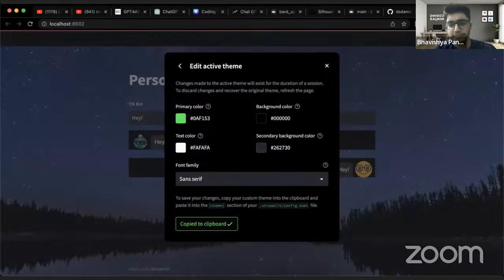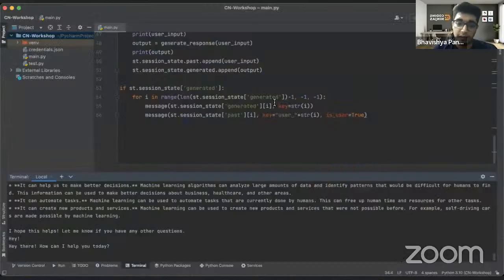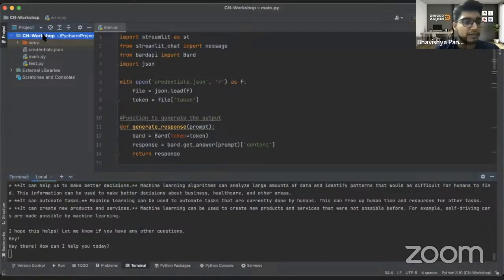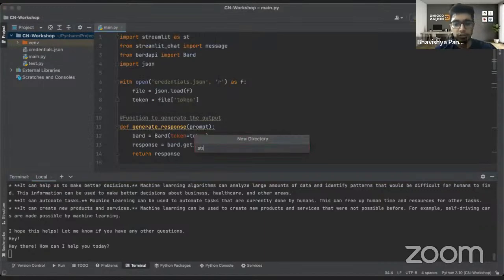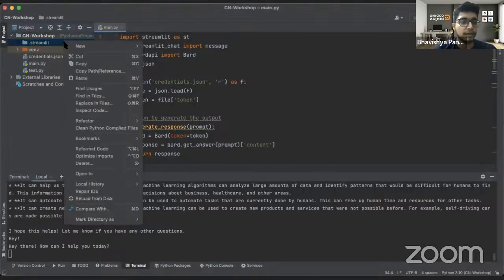Cool, we'll do that. Okay, whatever he says we have to do, we'll do it. The name of the folder was .streamlit, if I'm not wrong. .streamlit was the folder name. Folder name has been there.